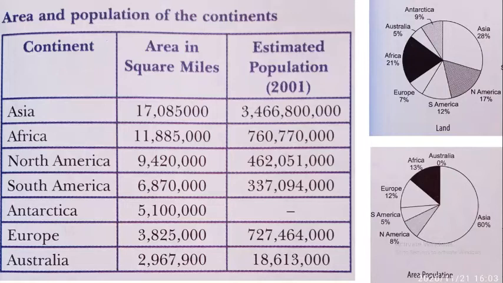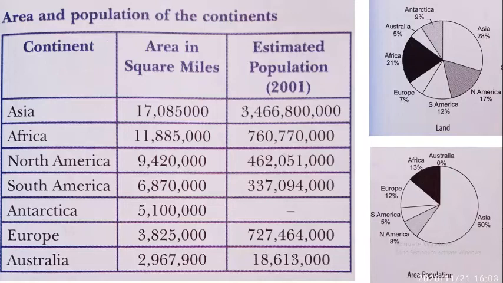In the pie chart given below, you can see the distribution of population. 60% of the population of the world lives in Asia. Compare here: only 28% of the land is occupied by Asia, while 60% of the population is living in this area, which means Asia is the most dense continent. 2% of the population is in Australia, and Antarctica is the only continent which has no population.